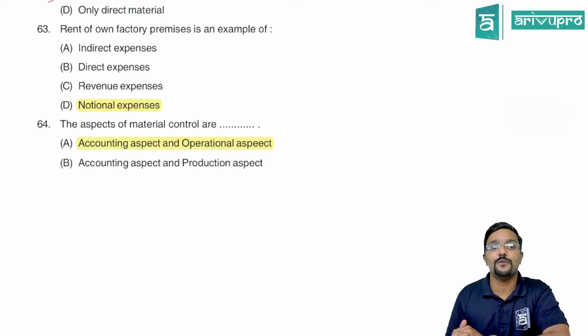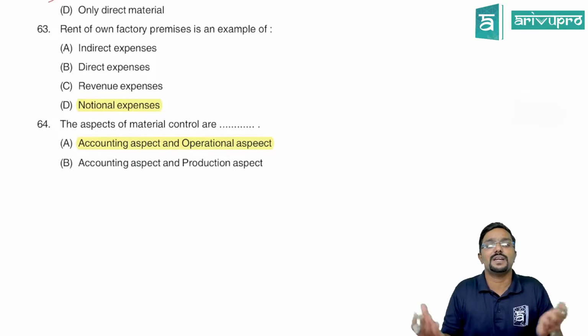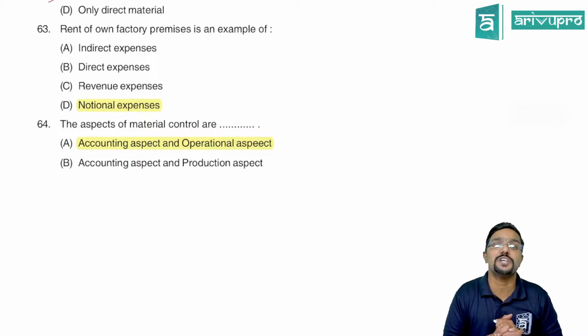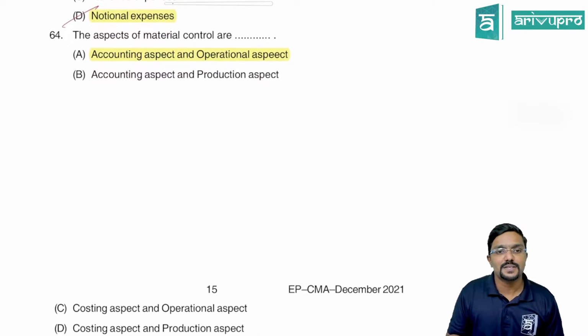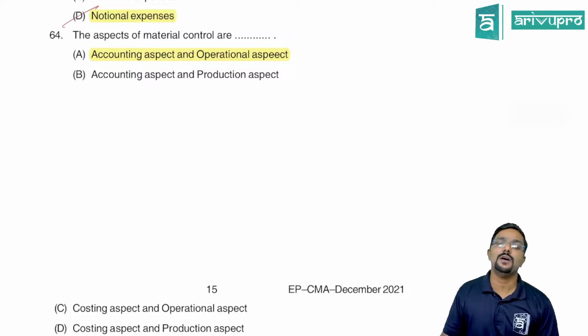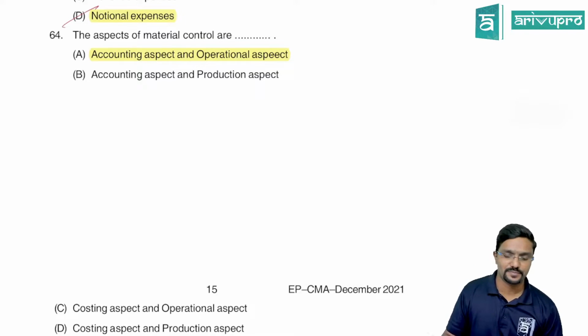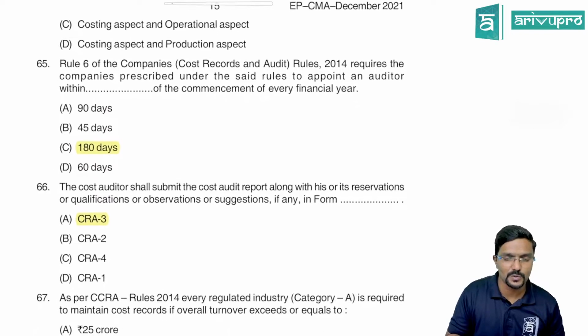Rent of own factory premises is an example of what? If I am working in my own building for which we are considering rent, what do we call it? Notional expenses or notional rent. Next, the aspects of material control are the accounting aspect and the operational aspect.